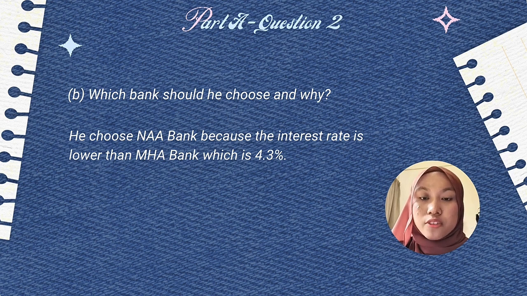For question B, which bank should he choose and why? The answer is Fahmi chose NAA Bank because the interest rate is lower than MHA Bank, which is 4.3%.